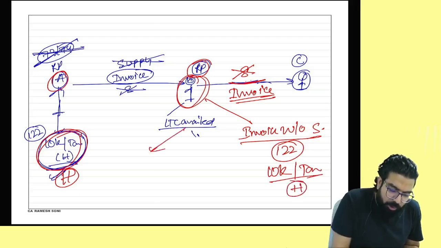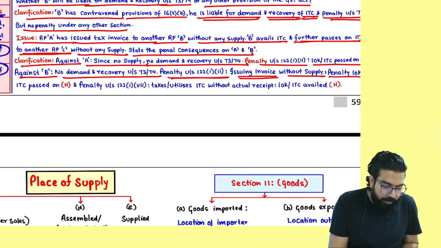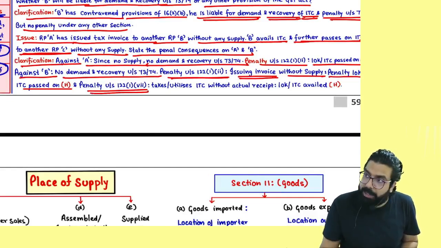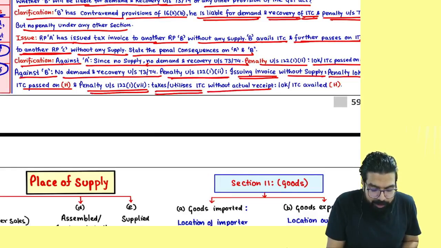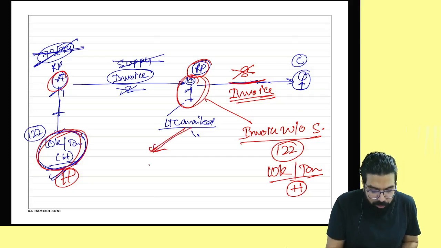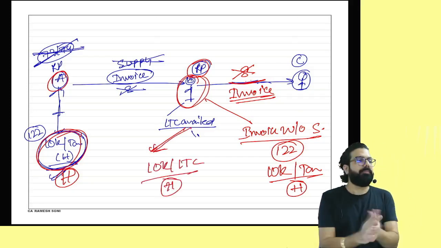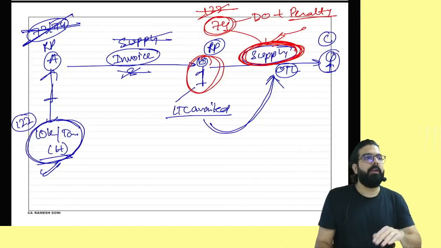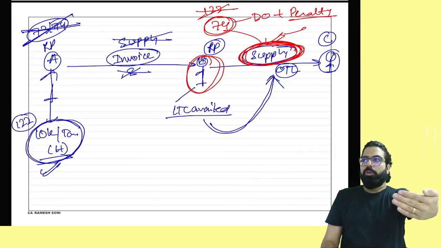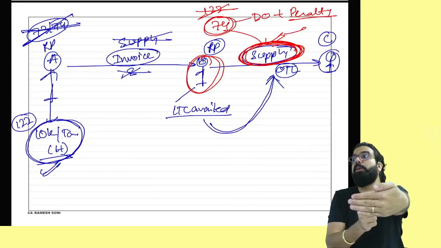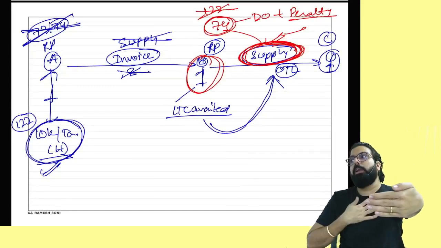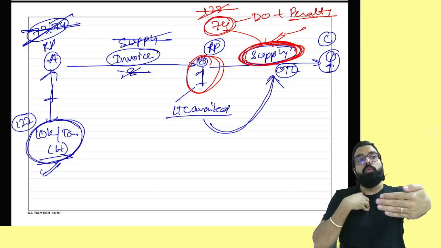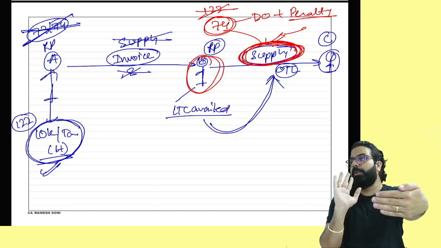Plus here, because you took ITC, see here, penalty of 10% or 10,000 whichever is higher plus 122 ka again penalty will come for taking the ITC without receipt which is 10,000 or ITC availed whichever is higher. So for this also 10,000 or the ITC which you have taken whichever is higher. First tell me one thing. I supplied you the goods. I did not supply the goods. I just gave you a bogus invoice. For me, penalty will be 122, 10,000 or the tax amount whichever is higher.